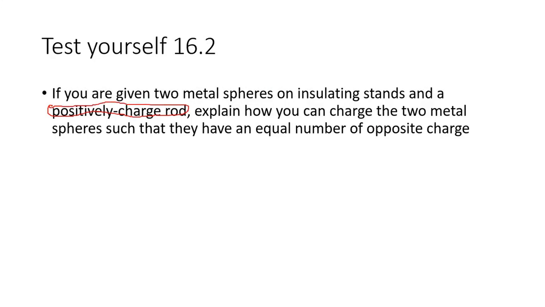Who can explain? We use the positively charged rod. We use the two metal spheres, which are neutral.